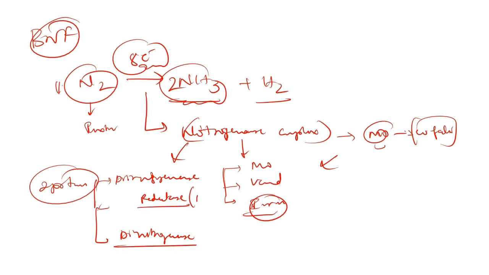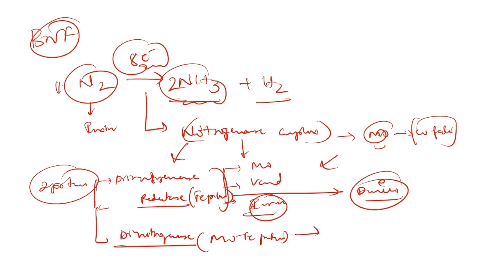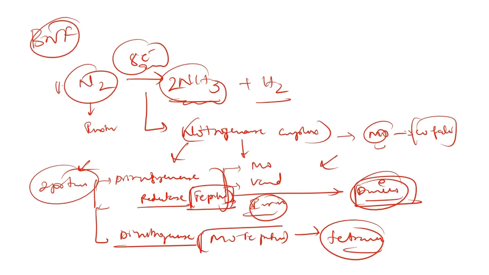The first is also called the Fe protein, the iron protein, and secondly it is the MoFe protein. The first one, the dinitrogenase reductase, is a dimer, and the dinitrogenase is a tetramer. So at least you should remember these things, about the subunits, the two proteins, the Fe protein and the MoFe protein.